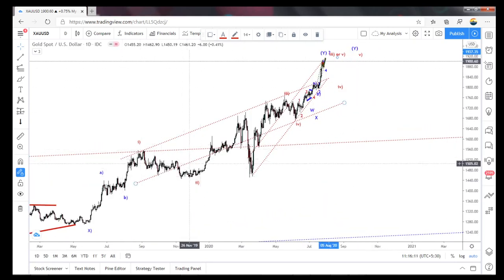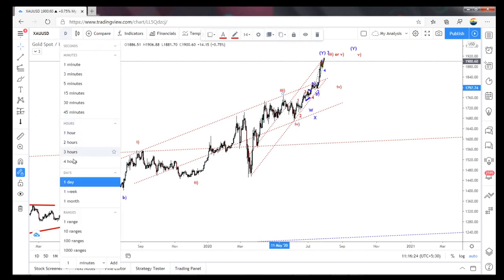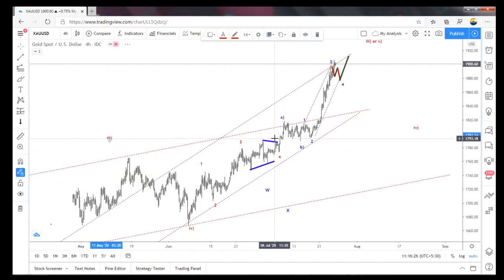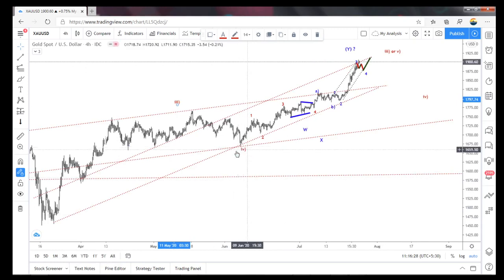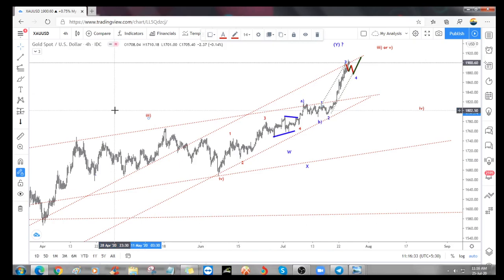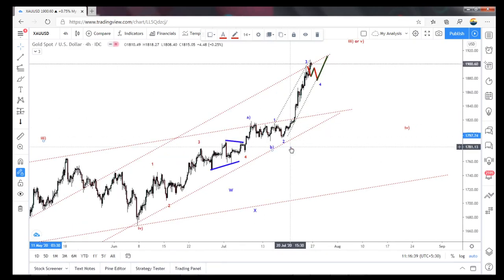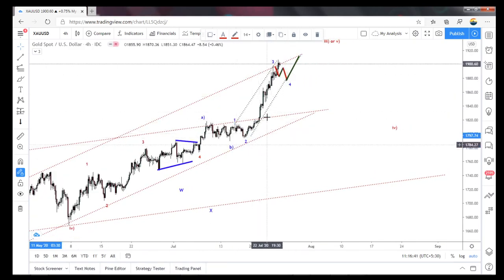So 1, 2. Here is A, B, C. The third wave is over. And here A, B, C, 4 is over. And we will get into the 4 reverse. From here, the fourth wave has ended. And the fifth wave also has an ABC, right? So 1, 2, 3, 4, 5 as an A. It's a B. C has a 5-wave structure, 1, 2, 3.